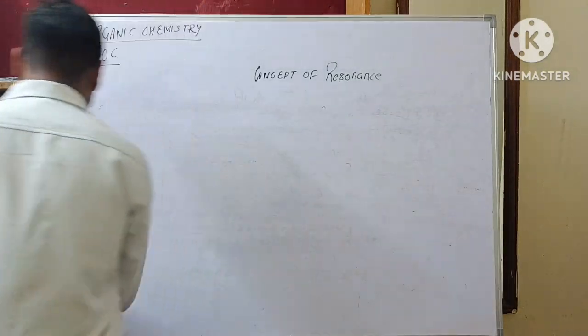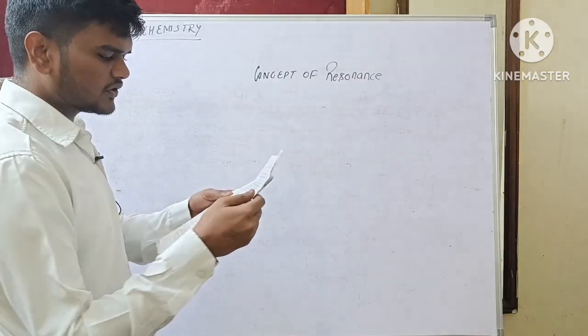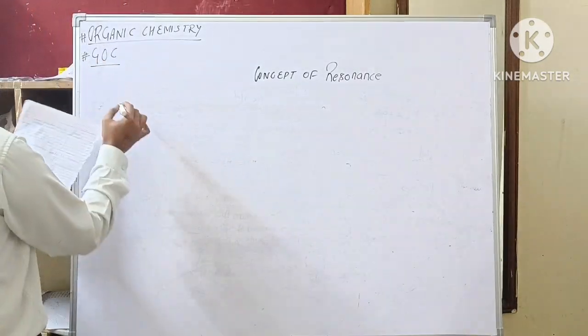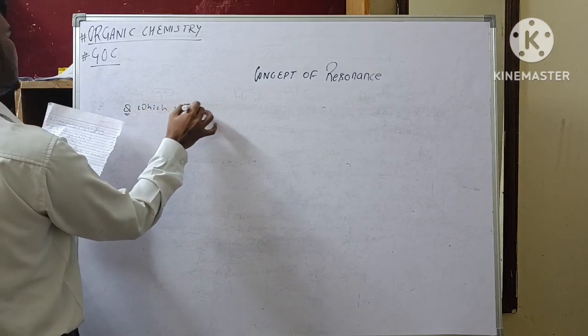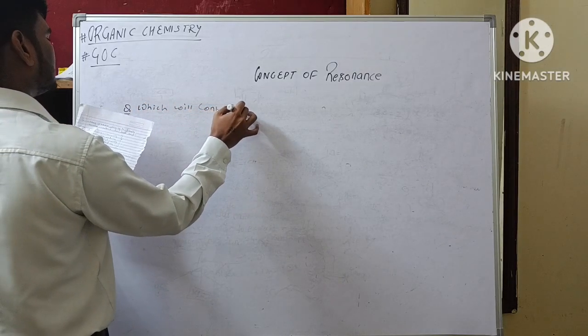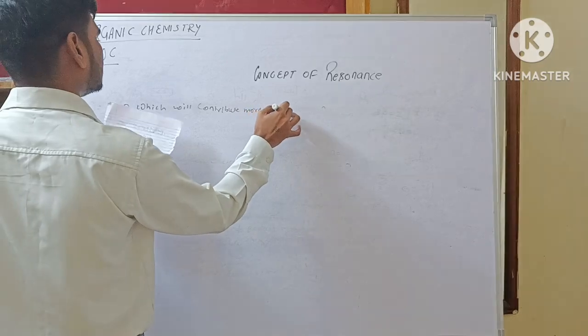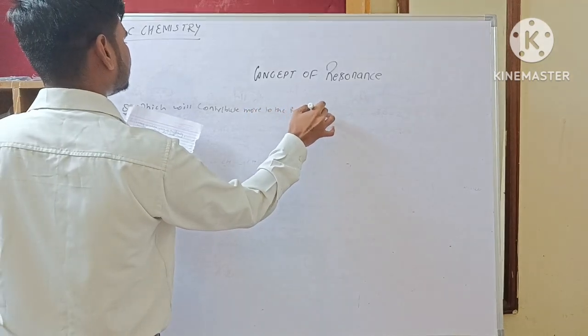Now the another question is, which will contribute most to the resonance hybrid?